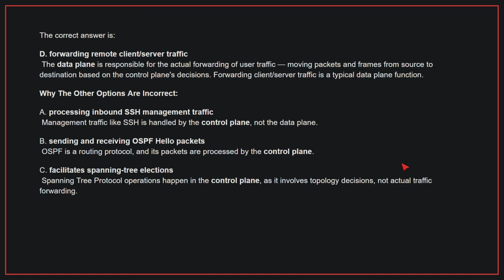Why the other options are incorrect? A. Processing inbound SSH management traffic. Management traffic like SSH is handled by the control plane, not the data plane. B. Sending and receiving OSPF hello packets. OSPF is a routing protocol, and its packets are processed by the control plane. C. Facilitates spanning tree elections. Spanning tree protocol operations happen in the control plane, as it involves topology decisions, not actual traffic forwarding. Therefore, the correct answer is D.